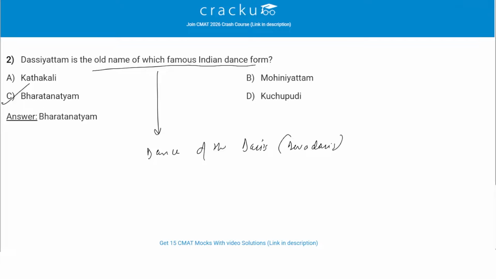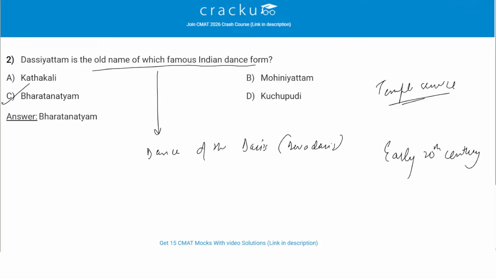And it refers to the tradition of women devoted to temple service in South India, where the dance originated. Over time this temple art evolved and was refined, and then it was renamed to Bharatanatyam in the early 20th century.